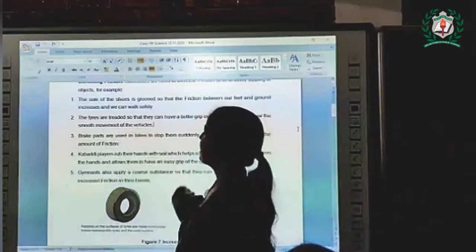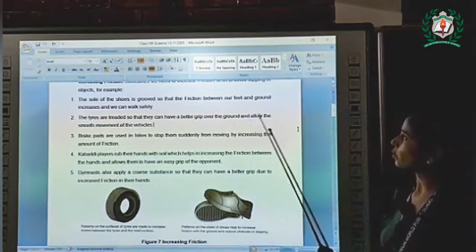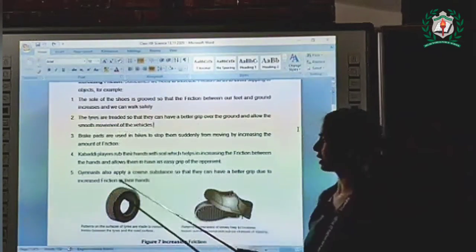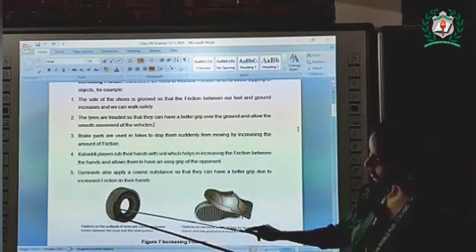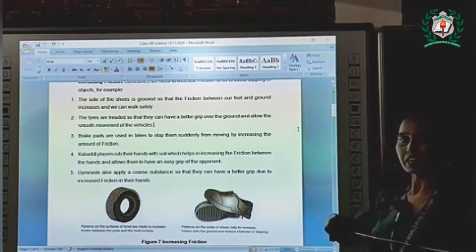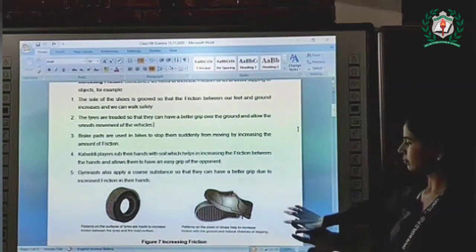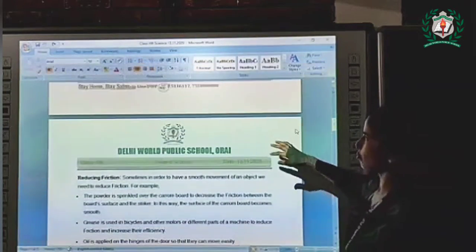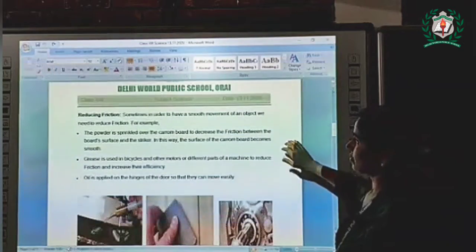The tires are treaded so that they can have a better grip over the ground and allow smooth movement of the vehicles. As these tires are treaded, they also allow us to move easily on the road. Otherwise we can slip. So this is the use of increased friction, and this is why we need to increase friction.